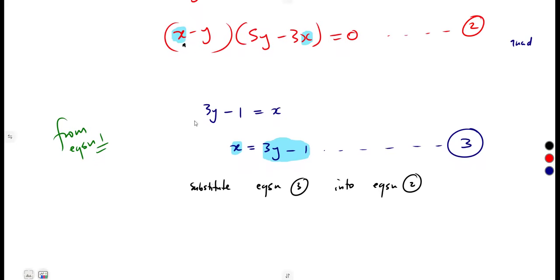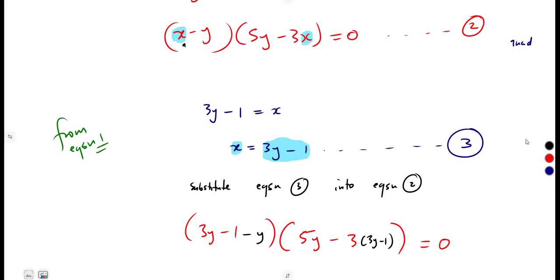Here we've got x, so our x is 3y minus 1. In place of x, 3y minus 1, minus y, this one that is already in the bracket. The second bracket is 5y as it is, minus 3x. Our x is 3y minus 1, so in place of x, put 3y minus 1 like that. So that is what you're going to have at the end, and this is equal to 0.